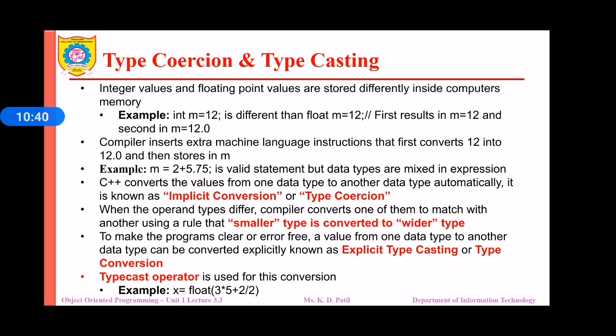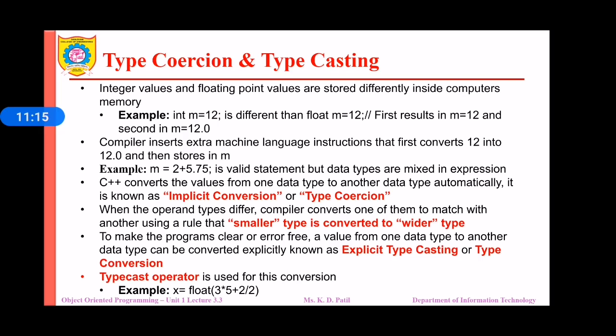The first results in m = 12 and the second will result in m = 12.0, and it will be stored as it is in memory. The compiler inserts an extra machine language instruction that first converts 12 into 12.0 and then stores it in the m variable. For example, m = 2 + 5.75 is a valid statement which gives us the output 7.75, but the data types are mixed in the expression.